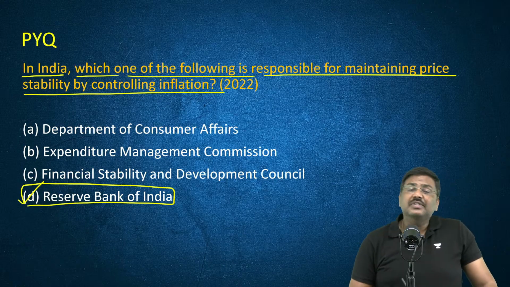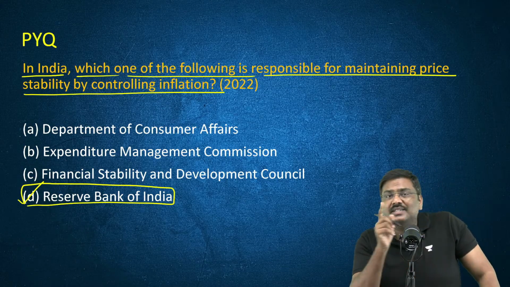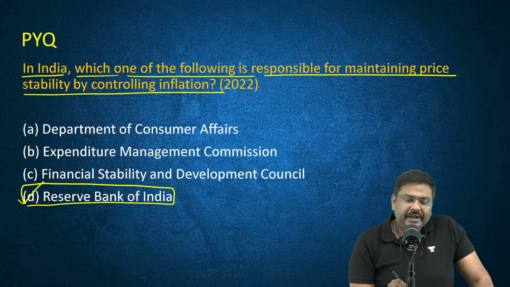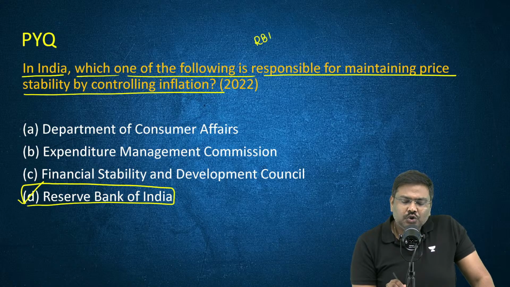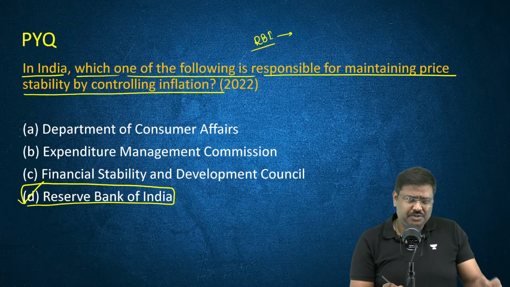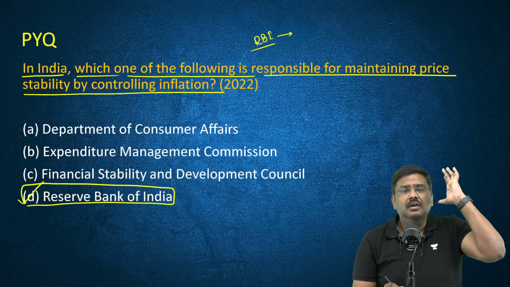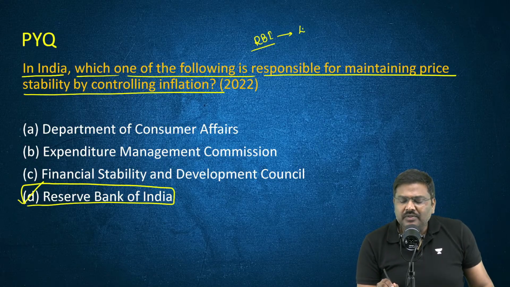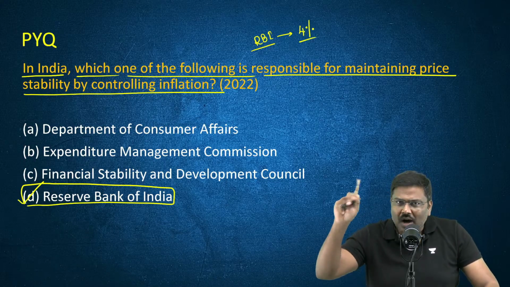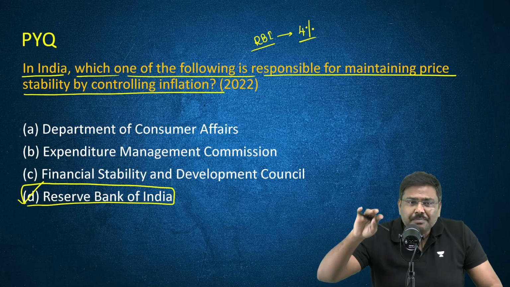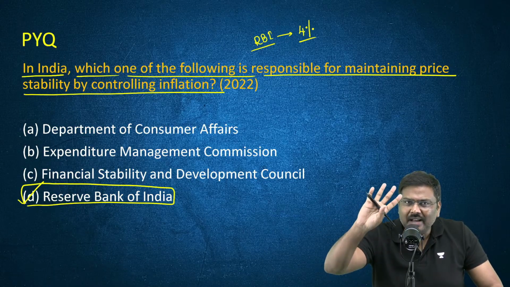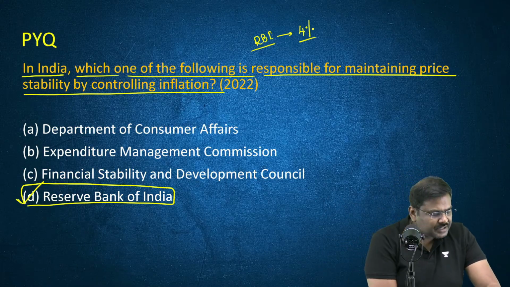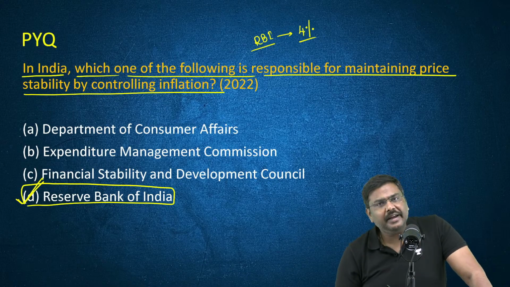According to an agreement which has been signed between the government as well as the Reserve Bank of India, it is the RBI through its policies which has to control inflation. That is, the target which has been given by Government of India to RBI is that CPI, inflation, should be maintained at 4%. So it is the duty of Reserve Bank of India.